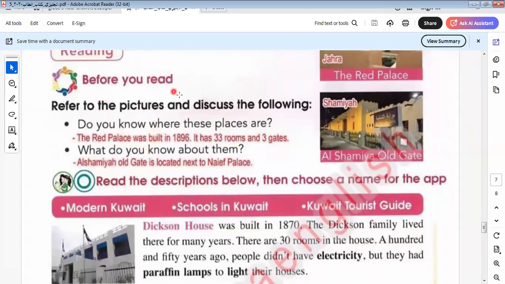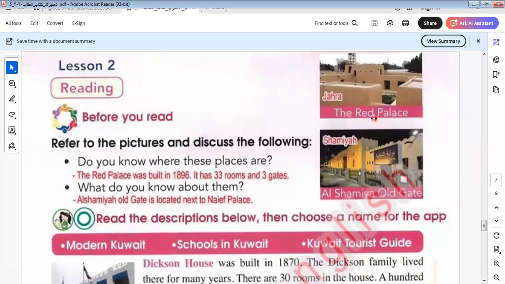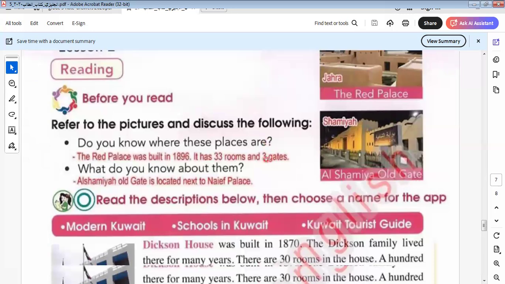Here we say, before you read, refer to the picture and discuss the following. Here we have Jahra, the Red Palace. I think these are places in your country, Kuwait. Okay, there are Jahra and Shamiliyya and Salmiyya. I think this is Salmiyya. الشاملية, this is Shamiliyya. Jahra and Shamiliyya. The Red Palace is the Shamiliyya Old Gate.